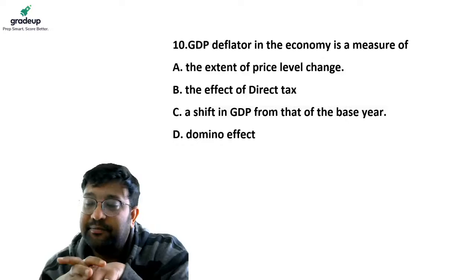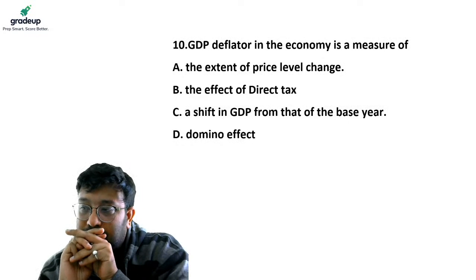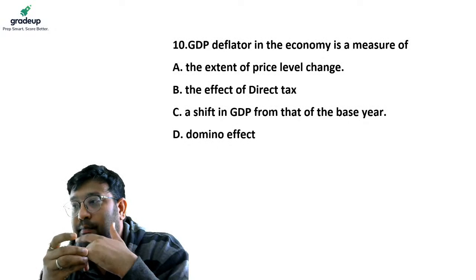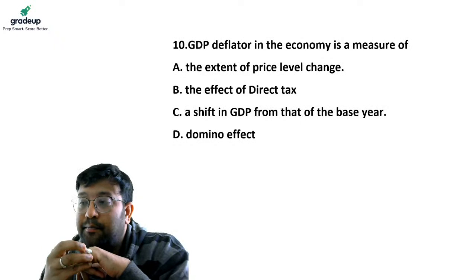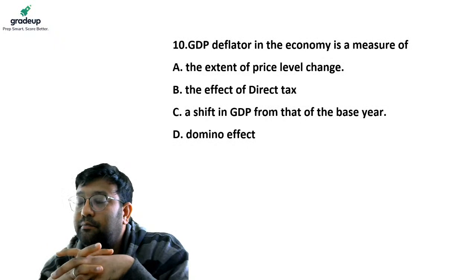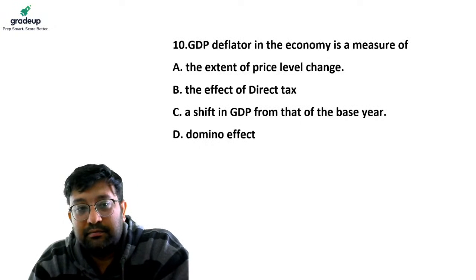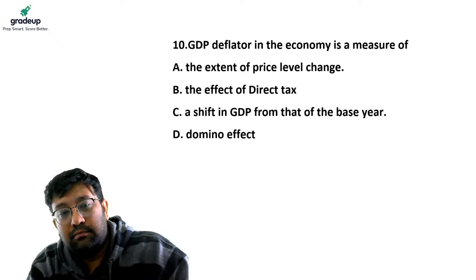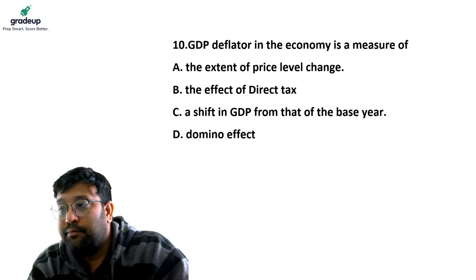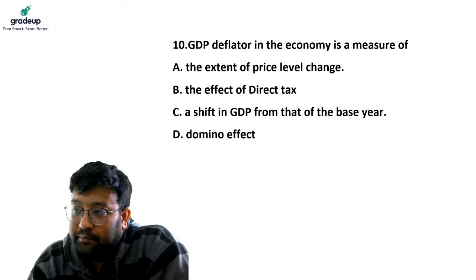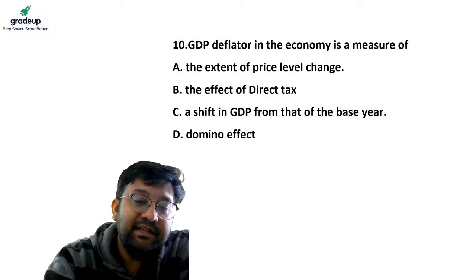Shivangi is saying A. Other people, please answer the question. Now I'll answer the question.